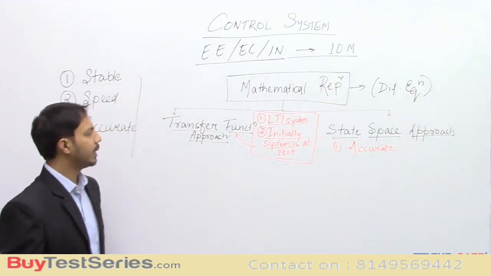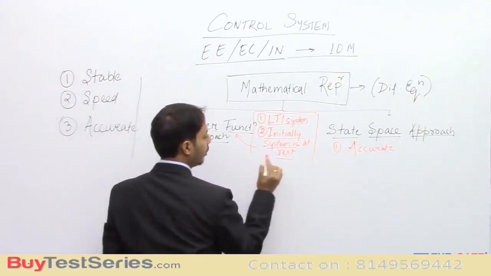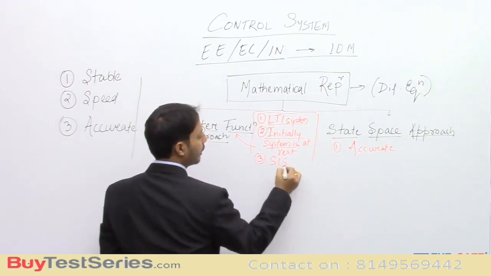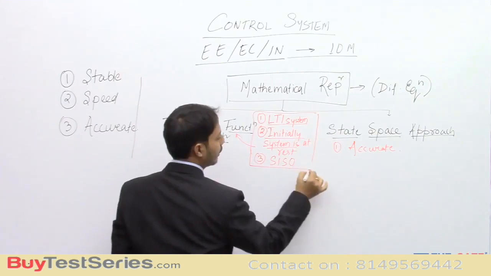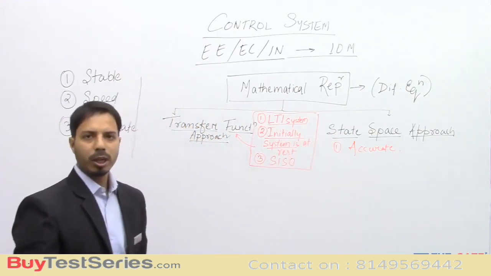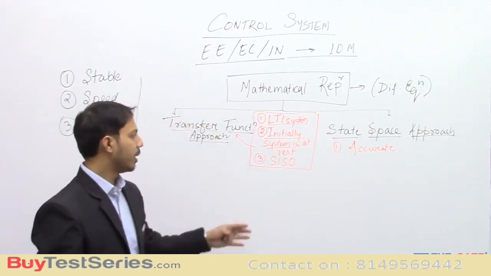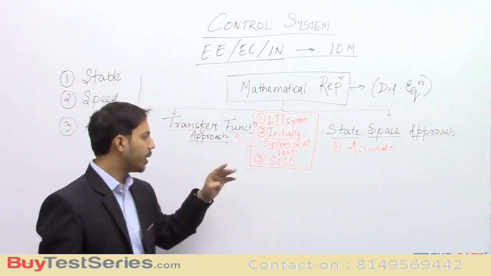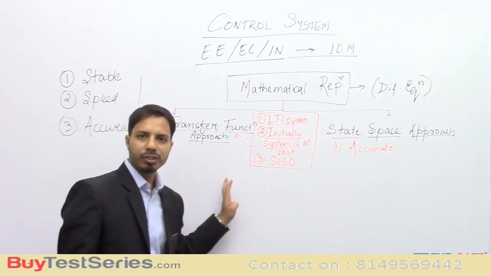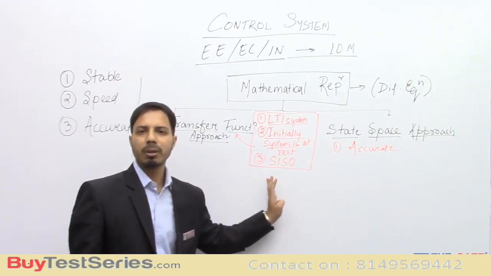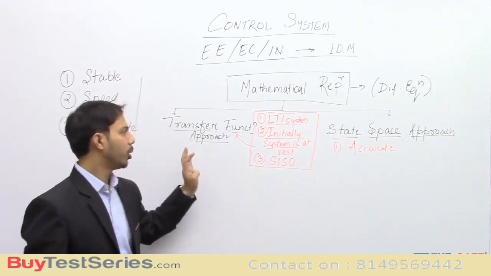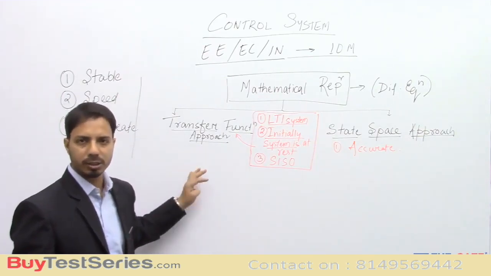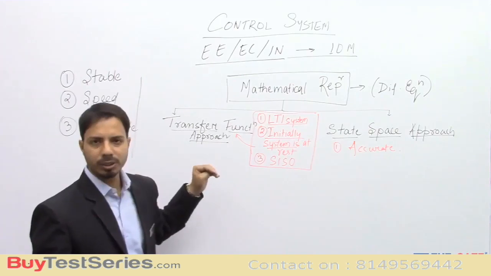One more thing is, in the transfer function approach, we go for a single input, single output system at a time. We cannot have double or multiple input, multiple output at a time. It's not that we cannot analyze them, but it becomes very complex for a multiple input, multiple output system in the transfer function approach. It is possible, but it becomes complex.